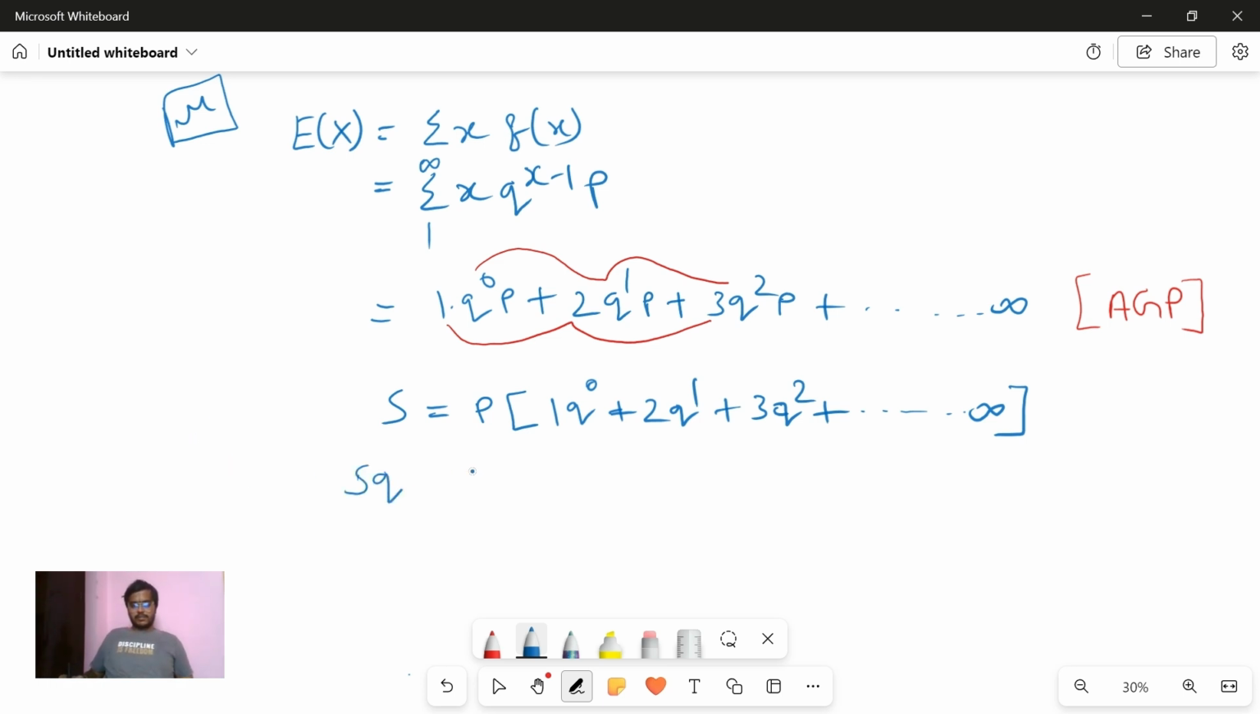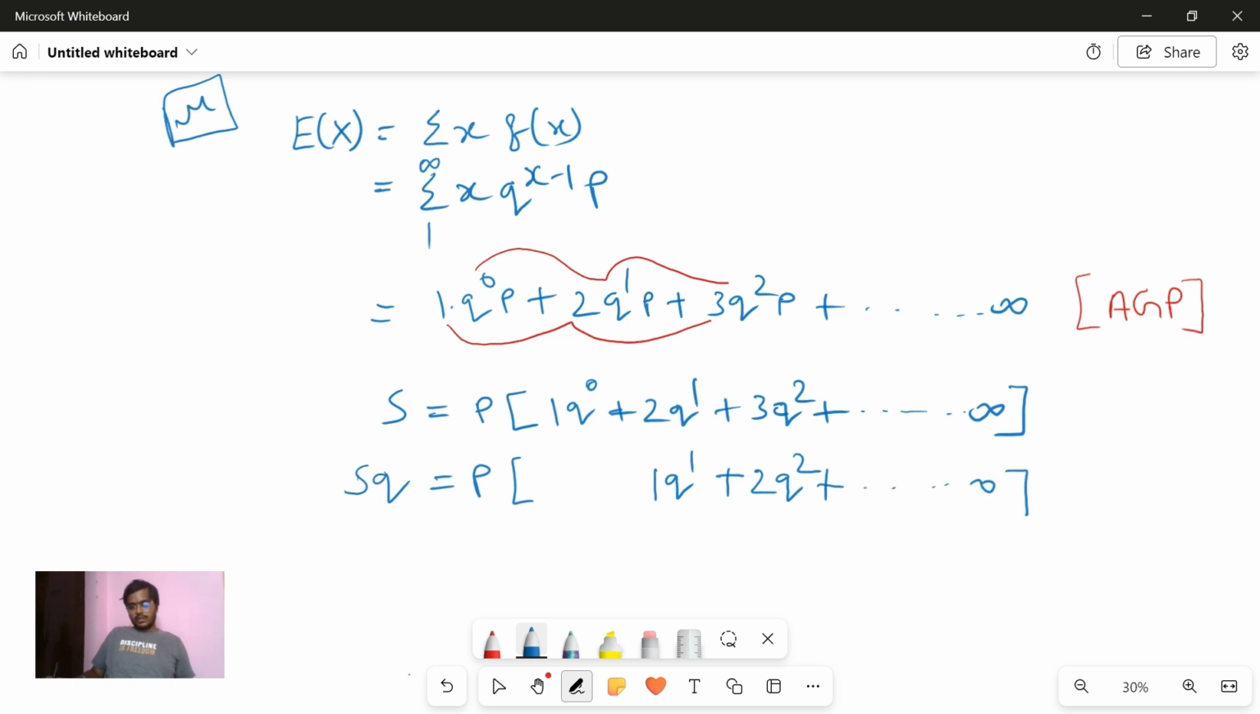If you multiply with q, you will get p into, I'm just writing this for the sake of understanding, for easy visualization. When you multiply q with 1 q power 0, what will you get? You get q power 0 into q, which is q only, right? It will be 1 q power 1. Correct. Now next, when you multiply q with 2q, it will be 2q square. Correct. And similarly you get so on up to infinity.